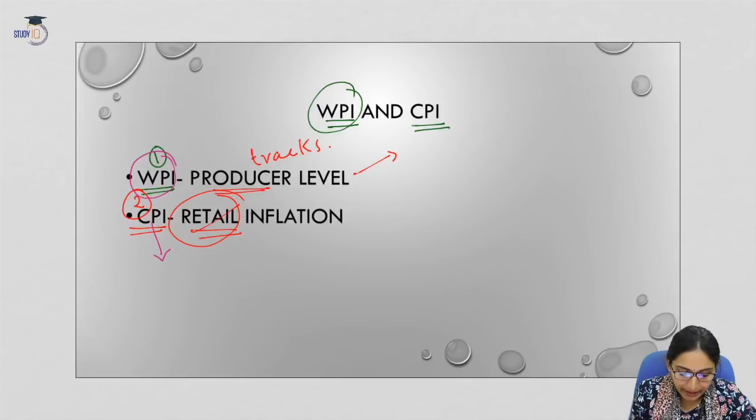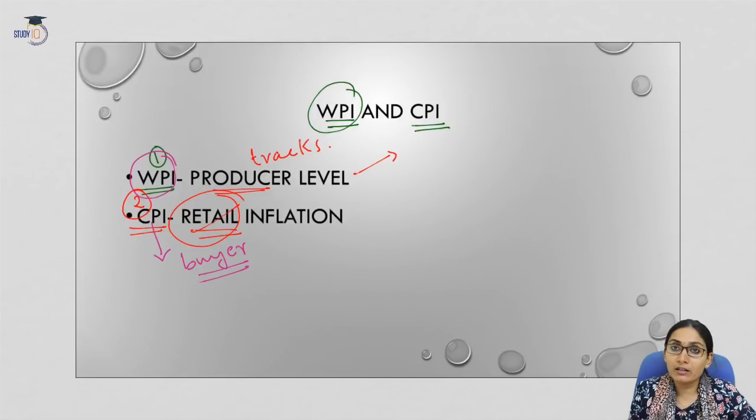Now coming to CPI, it measures the price changes from the perspective of a retail buyer. So in the first case, that is in WPI, the inflation is measured from the angle of a seller. Now the second one is measured from the perspective of a retail buyer, not a wholesale buyer. Make it very clear that it is a retail buyer, not a wholesale buyer. So this is what CPI and WPI do. So these are the two measurements of inflation that we use in India.